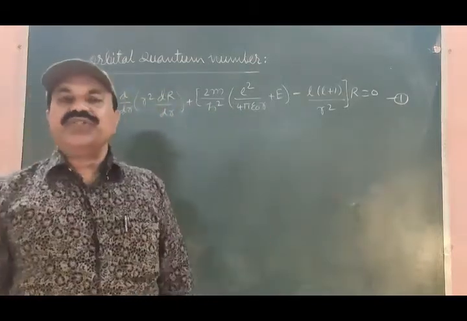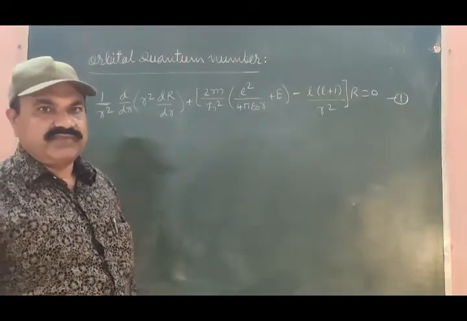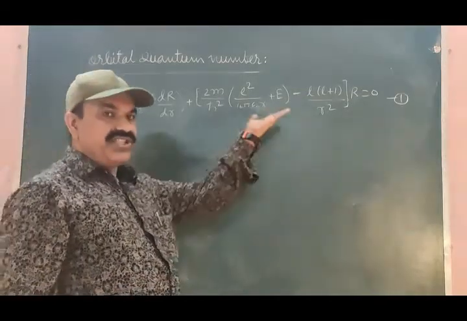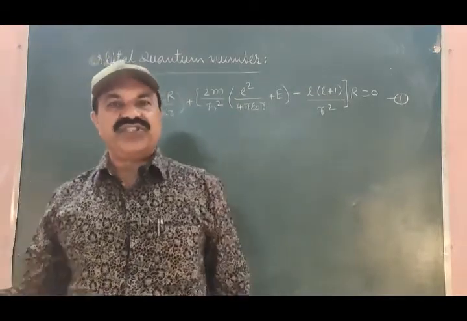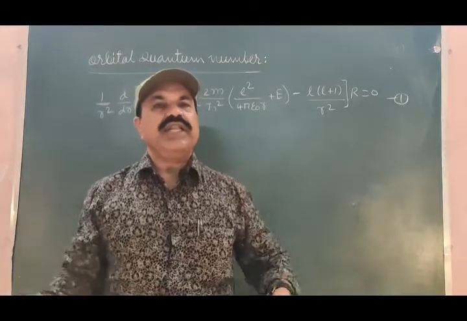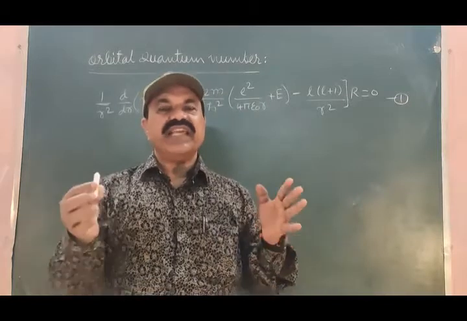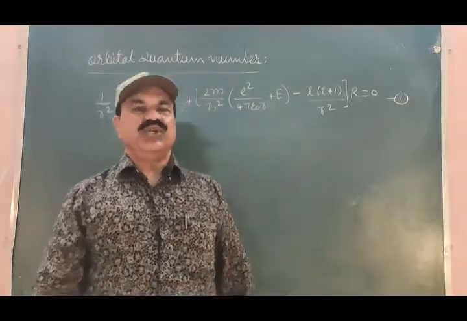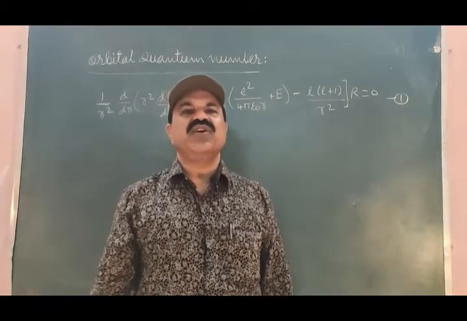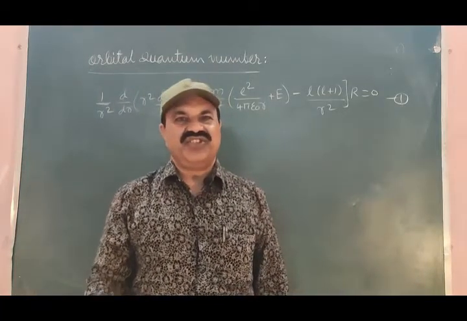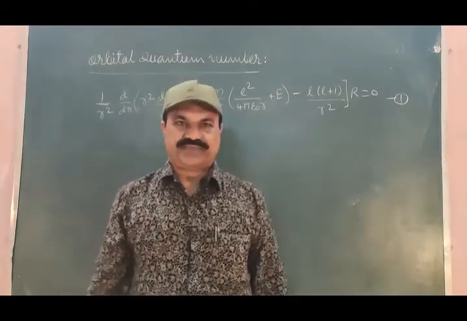Let us have a look at equation 1. Carefully observe equation 1. This differential equation involves only the radial part. So, this differential equation is solely related to the radial motion of the electron, the motion of the electron along the radius vector towards or away from the nucleus.